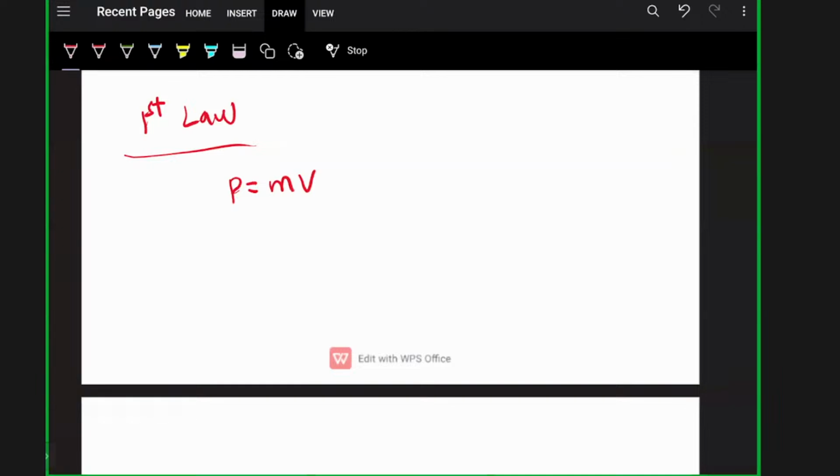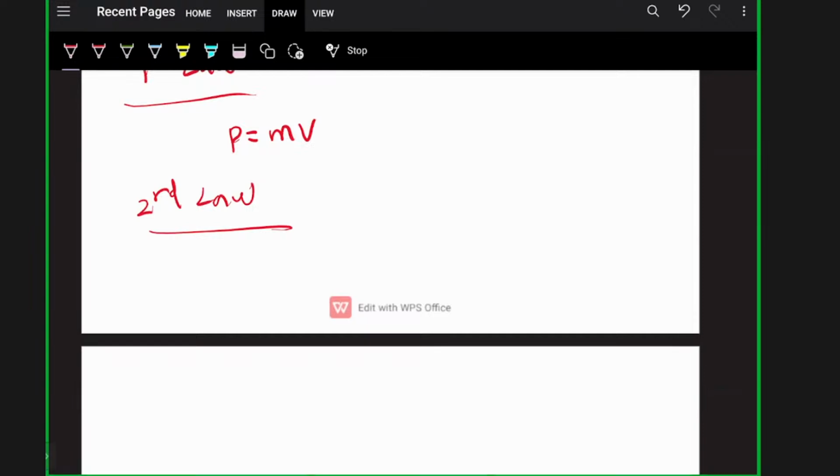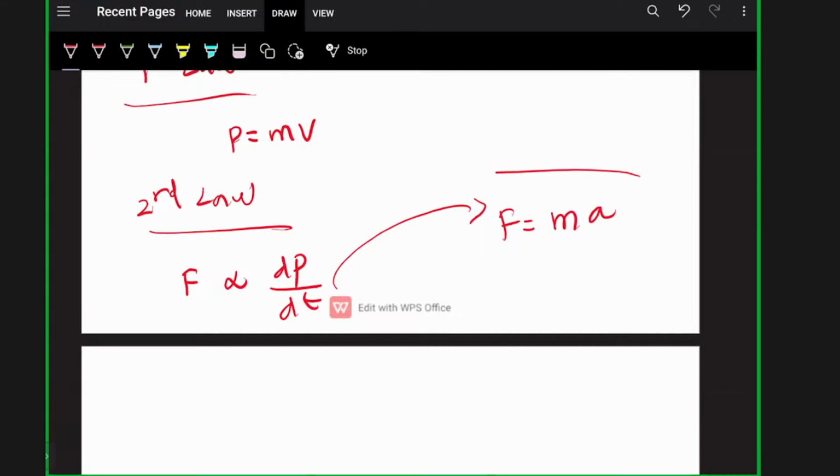Again, the second law. What does the second law say? Newton's second law states that the rate of change of momentum of a body is directly proportional to the applied force, and the change in momentum takes place in the direction of the force. Basically, force is directly proportional to the rate of change of momentum. And from this we get the equation force is equal to mass into acceleration.